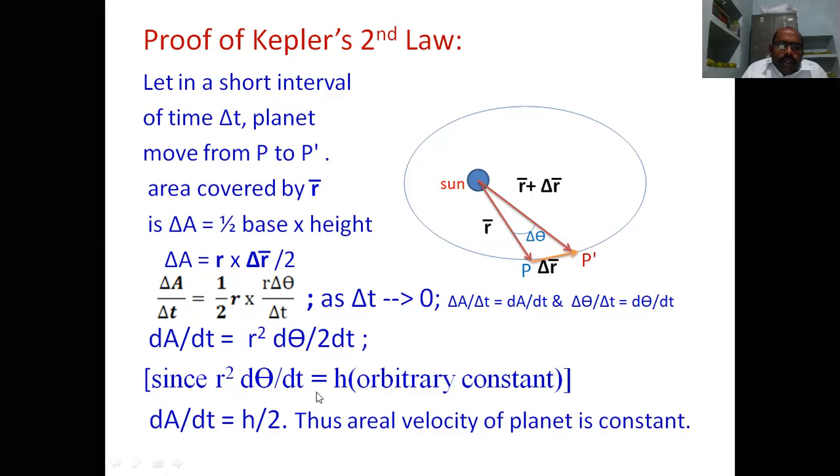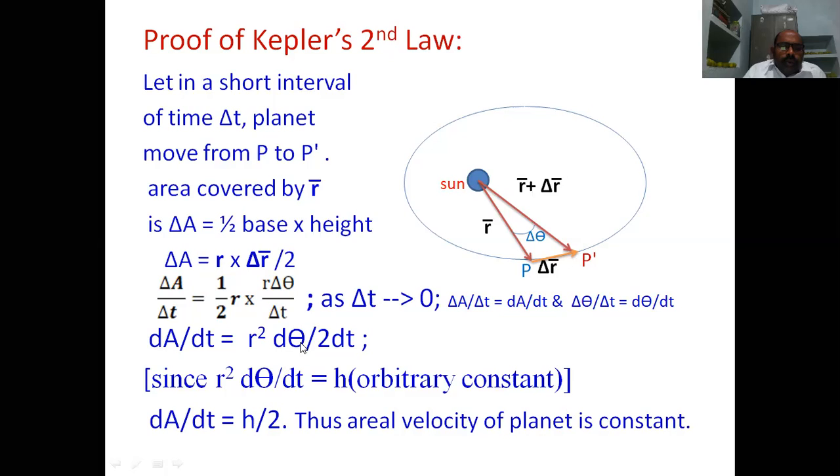But in the proof of the first law, we derived one equation: r square d theta by dt is equal to h, some arbitrary constant. There we derived d by dt of this quantity is equal to 0. So that means this quantity is equal to a constant. So r square d theta by dt is equal to h, one arbitrary constant.